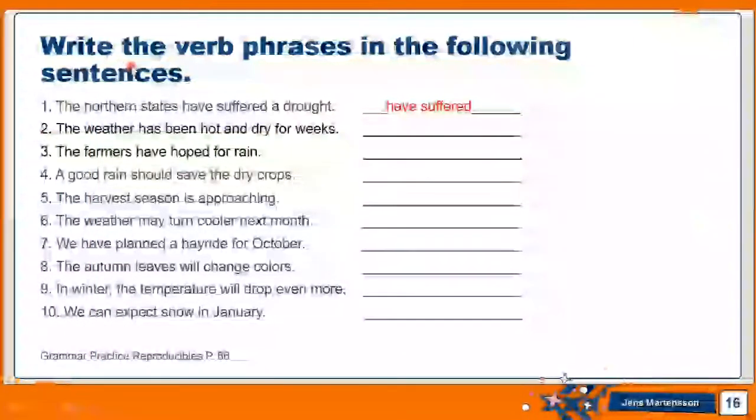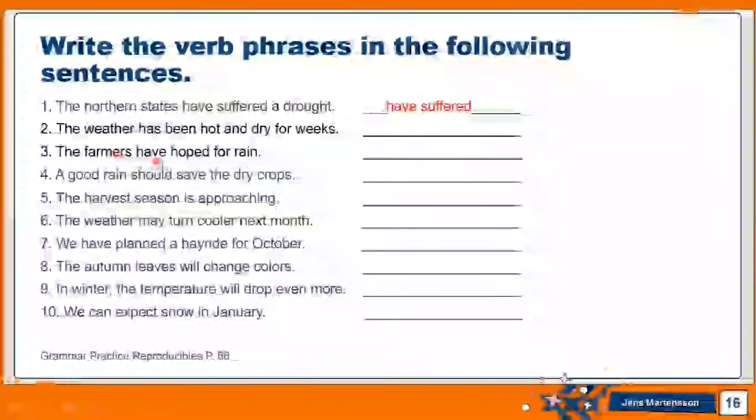Here you need to write the verb phrases in the sentences. We have the first example solved already. The northern states have suffered a drought. Have suffered, this is the verb phrase, consisting of the helping verb have and the main verb, which is suffered. The weather has been hot and dry for weeks. Has been is the verb phrase.